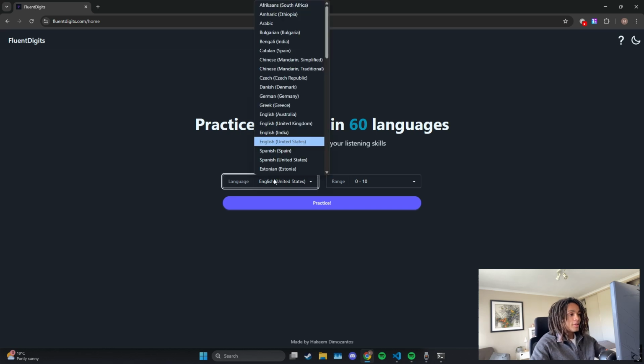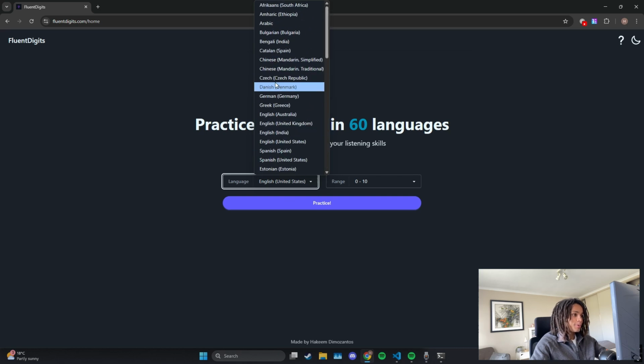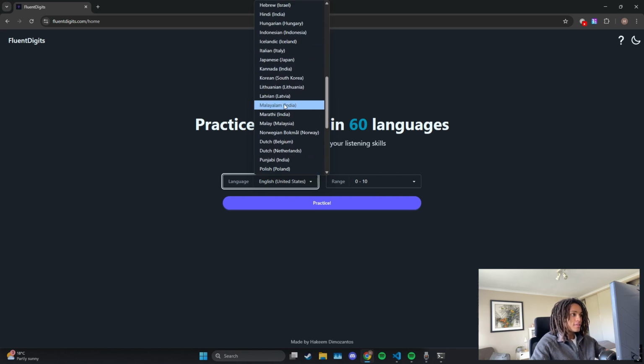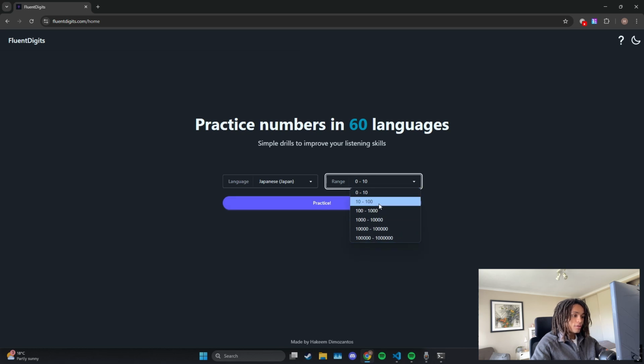Pretty simple. So here you can just choose your language, and these are just all the ones that the Google text-to-speech supports. So you can choose whatever you want. So let's see if I choose Japanese, because I actually know Japanese myself. And then you can choose the number range you want it to be in.